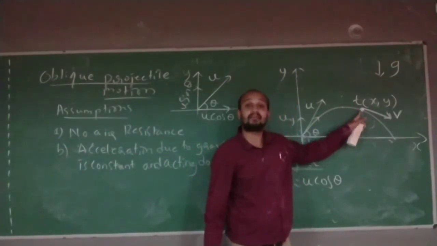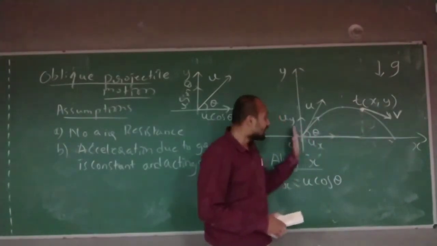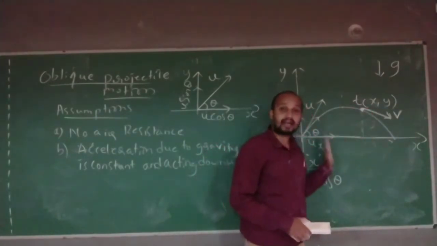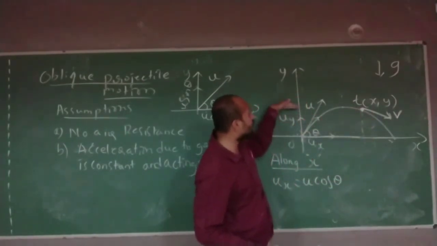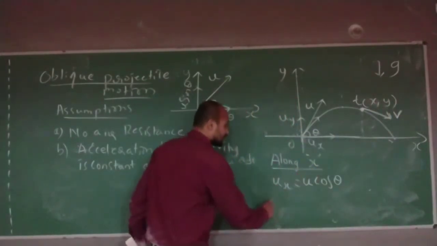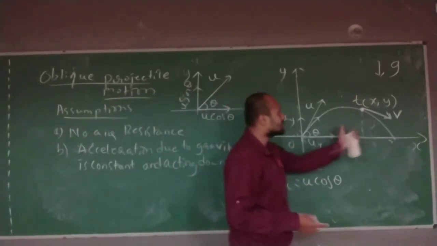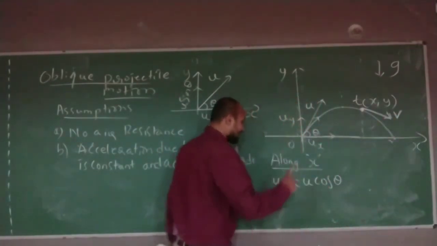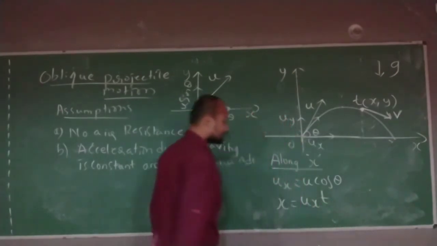In time t, it will cover x distance, and in t time it will cover y distance. If I want to calculate x, don't you think of applying s is equal to ut plus half at square? Here acceleration is not acting, so I can write x is equal to ux into t.